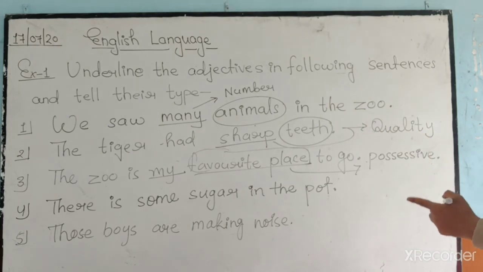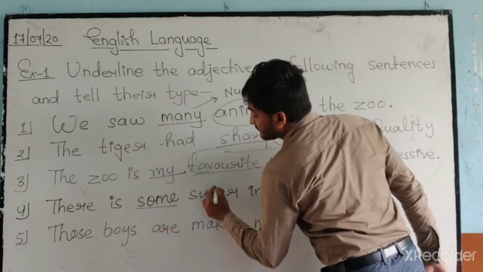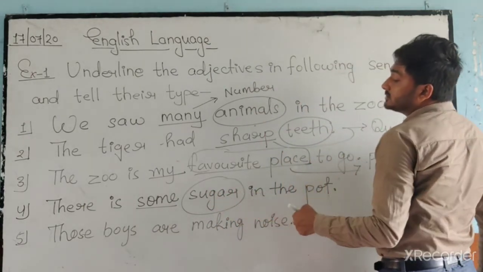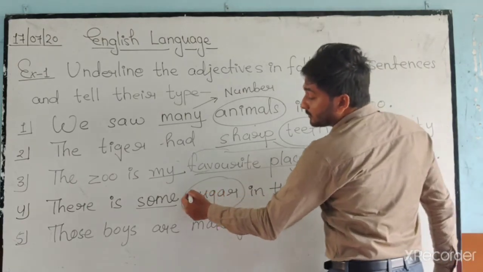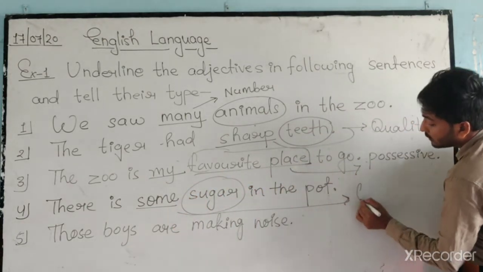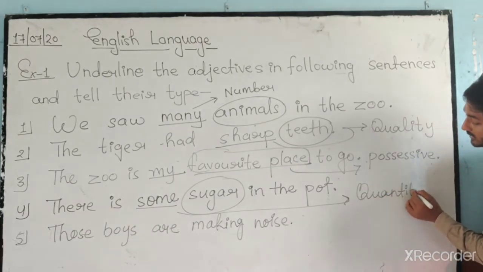Number 4. There is some sugar in the pot. Some. So for what are we using it? For sugar we are using some. Sugar we cannot count. That means some is quantity. Adjective of quantity.